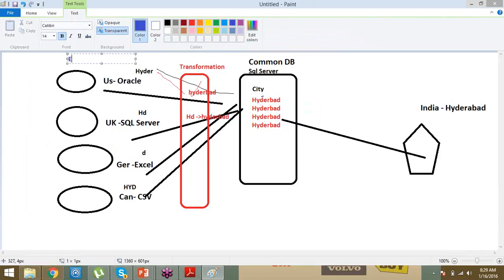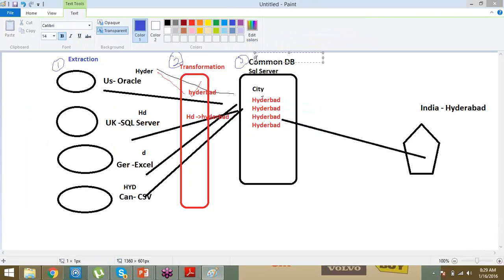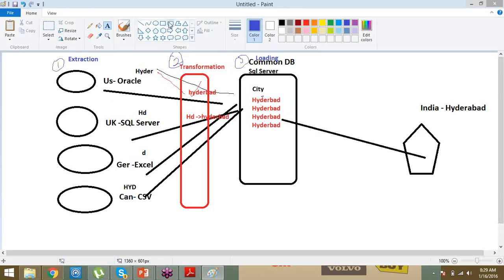So what we have explored just now is, first step, extracting data from different sources. You are trying to read data from different sources. Second step is doing a transformation, changing the data as per the business needs. And the third step is loading the data into a common place. So the third step is loading. Extraction, transformation, and loading.